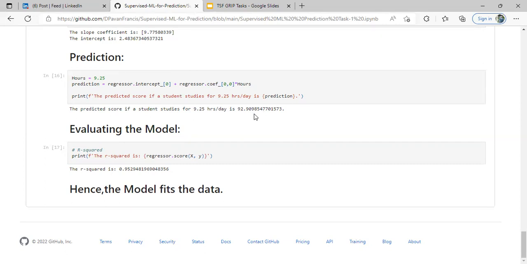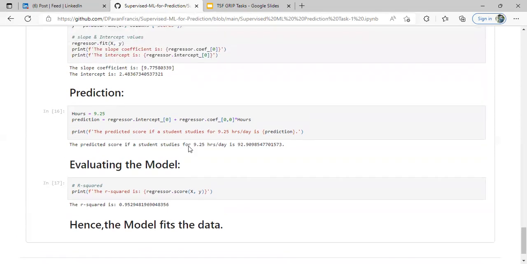To evaluate this model, I'm using the formula regressor.score with the input variable and output variable. So we get an R square value. Using that R square value, we declare how good the model is. So we are evaluating the model. We got the R square value here as 0.95. The 0.95 value is very good, so we declare that the model fits the data.